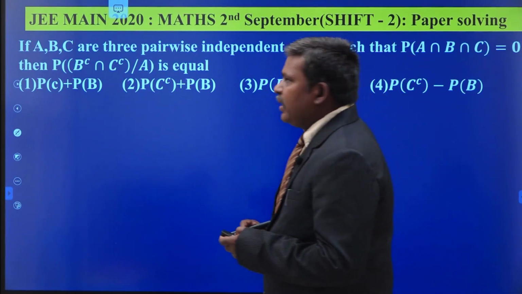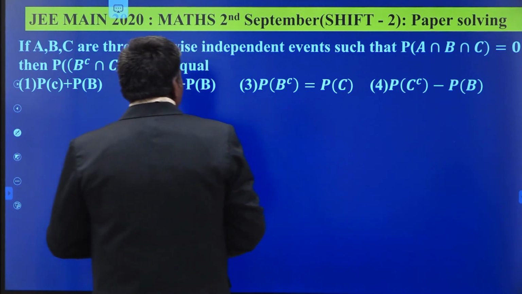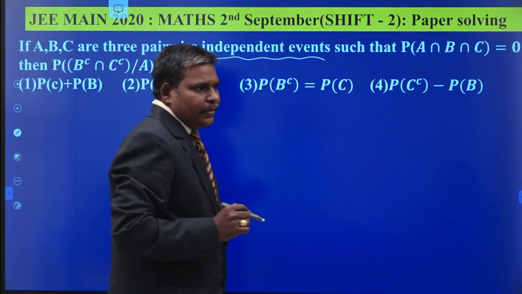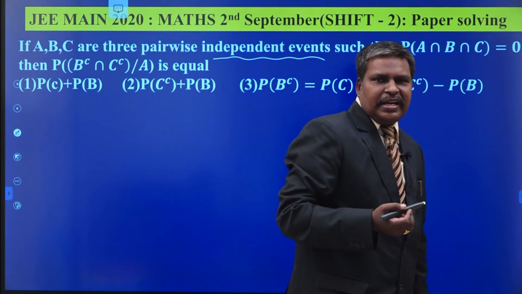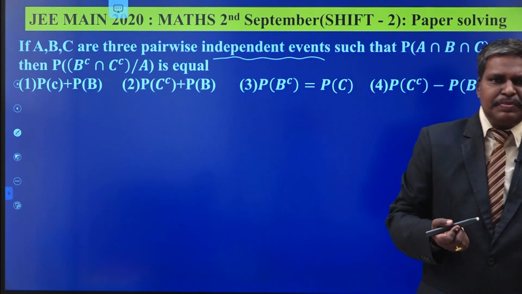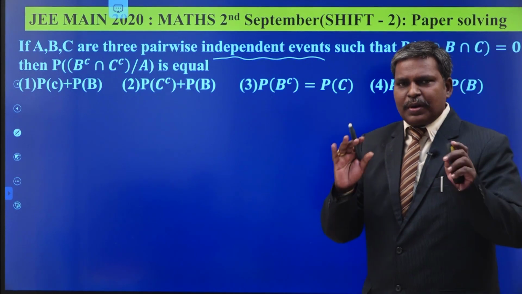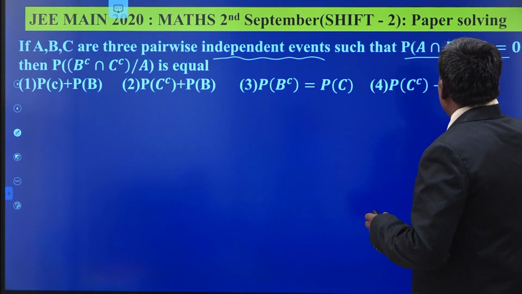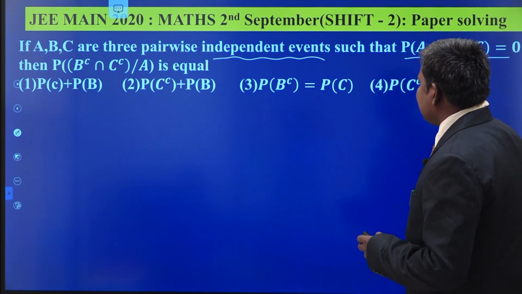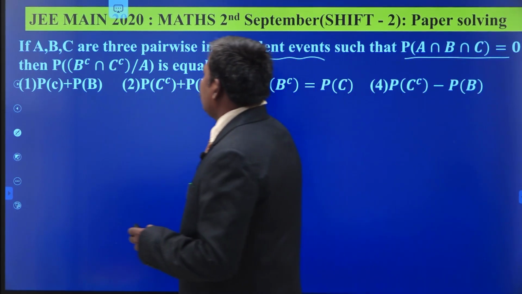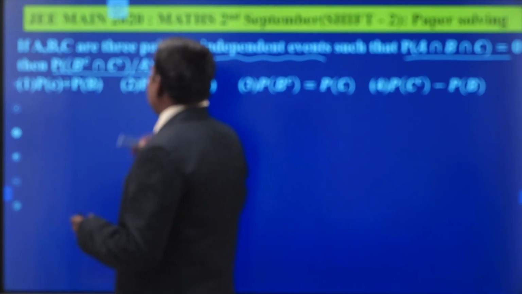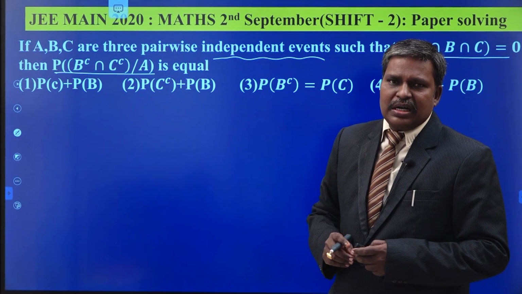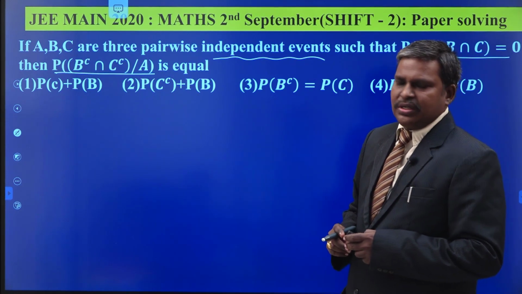Now, A, B, C are three pairwise independent events. My dear students, what is meant by independent? A and B are said to be independent events if the probability of A intersection B is equal to the probability of A into the probability of B. That is one definition. Such that the probability of A intersection B intersection C is equal to 0. Then you have to find the value of the probability of B complement intersection C complement given A. That is the question.